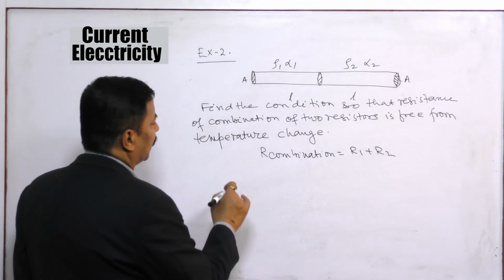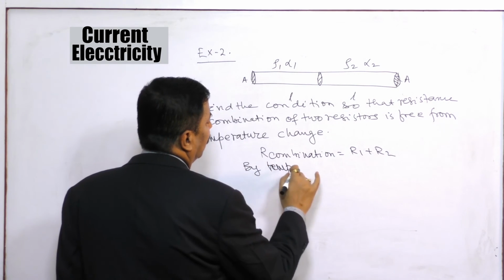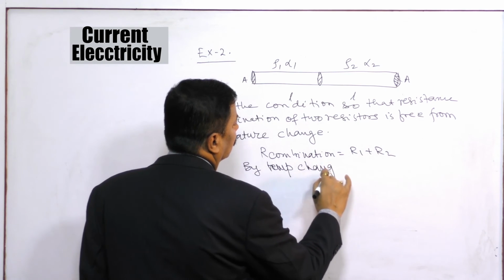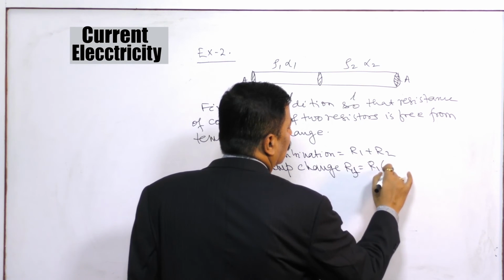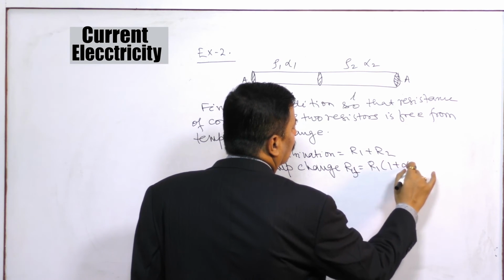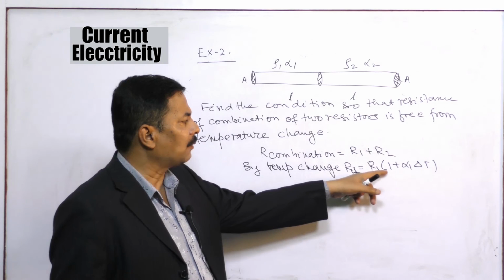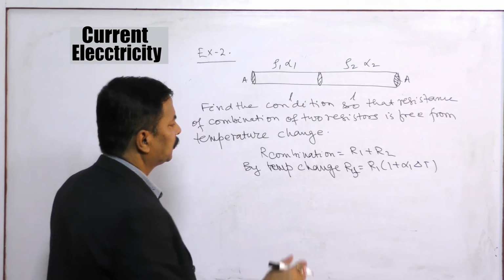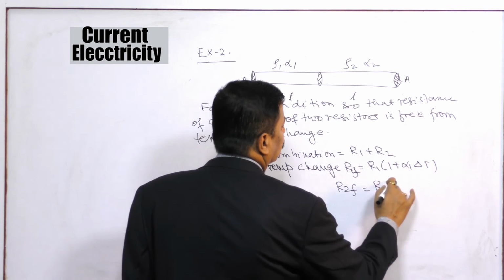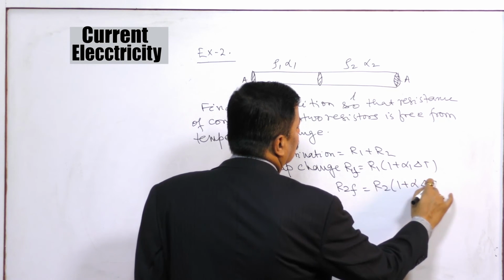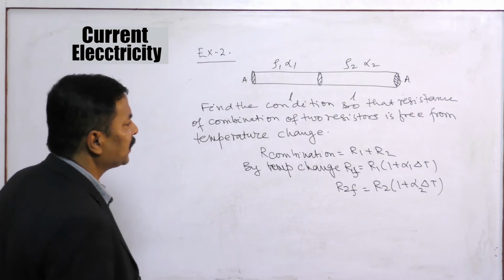By temperature change, by increasing the temperature, R1 final is equal to R1 into (1 plus alpha 1 delta T). R2 final is equal to R2 into (1 plus alpha 2 delta T). Now R1 plus R2.